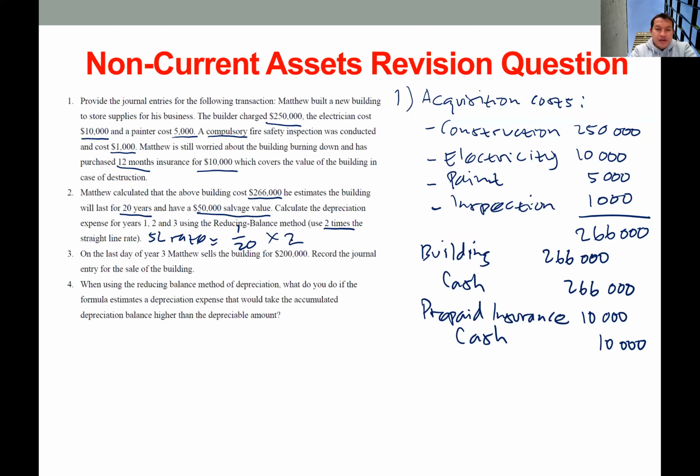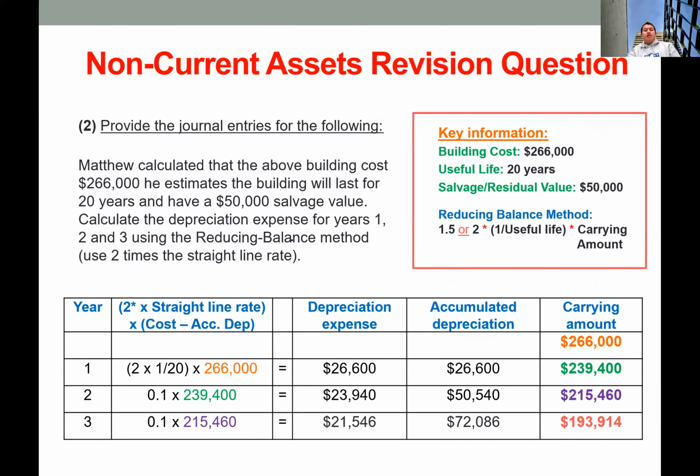Okay, so I already prepared this table to make the calculations easier. This is the information that we need to calculate the depreciation. The building cost is 266,000, useful life is 20 years, and salvage value or residual value is 50,000. The rate is double, so 2 times 1/20.